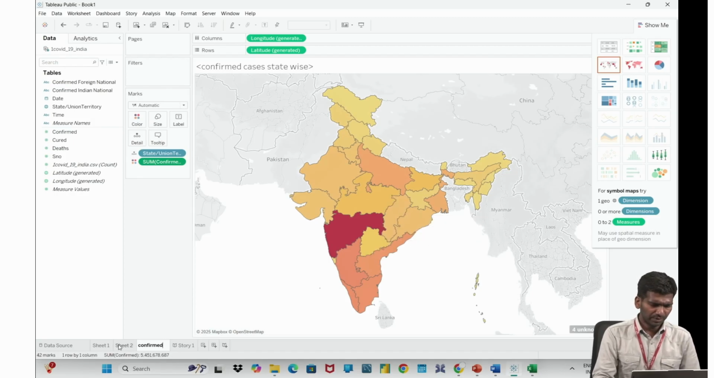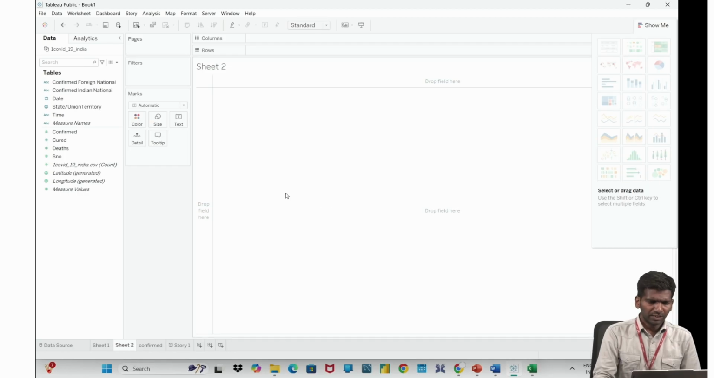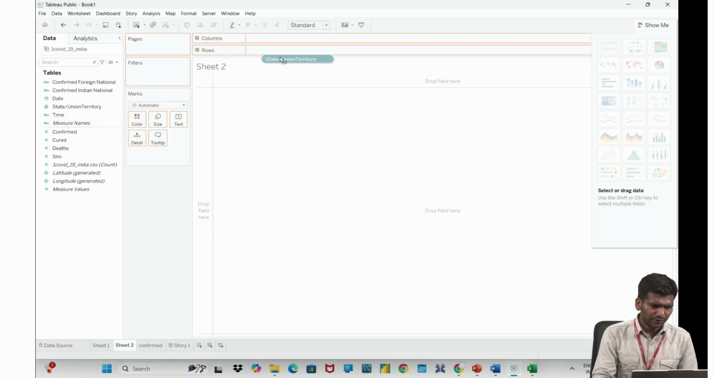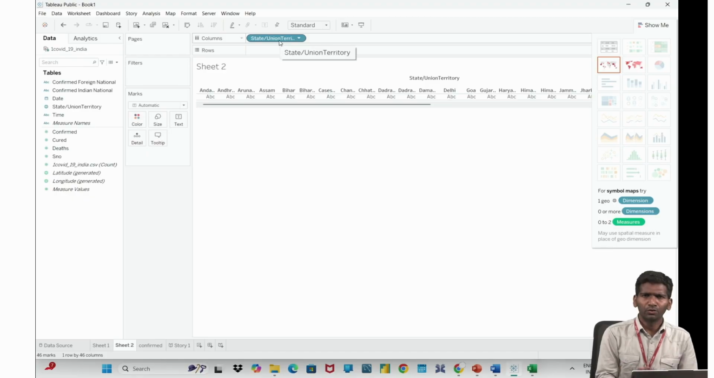So next sheet I am taking. In the next sheet again I want to talk about another thing. In this case also I'll use maps. For maps, one geographical dimension and one measure we need. Down here you can see, if I want to plot this chart, one geographical dimension and one measure are required. So one geographical, state and union territory, you put in rows and columns so that automatically comes. And we require one or more measures, right?